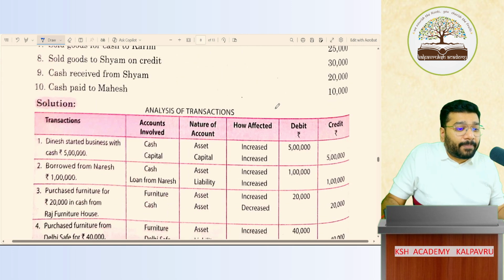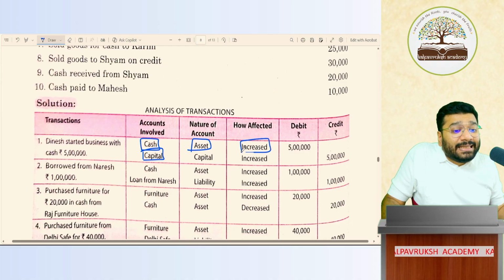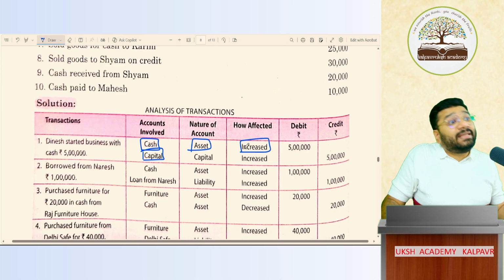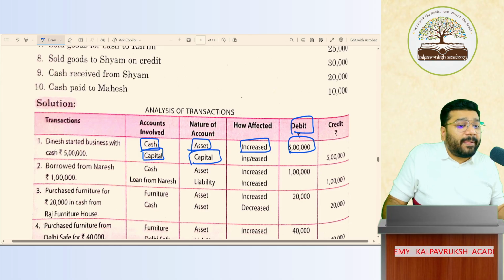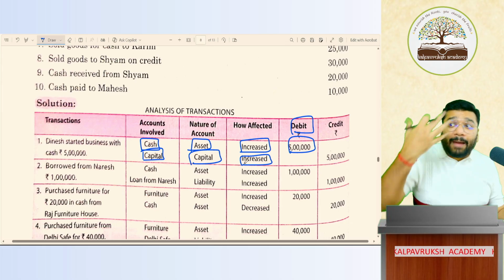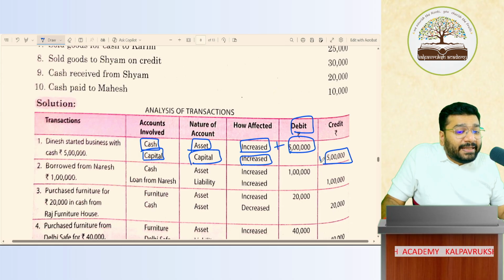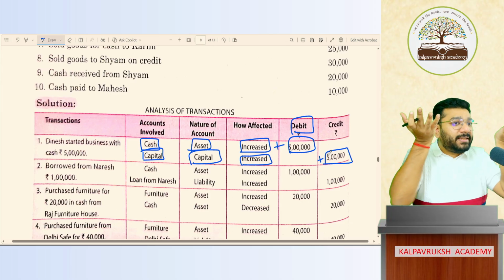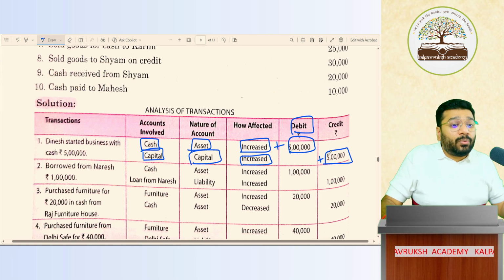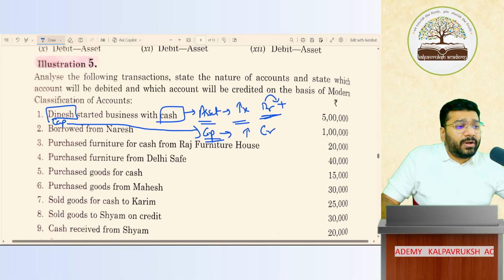So coming back to the answer. Here the accounts involved are cash and capital. Cash is an asset. If I keep on getting cash, my cash balance will increase. To increase the asset balance, I have to give a debit. Capital is a capital balance. If I get more and more capital from the partner, the capital balance will increase. To increase capital, give a credit. So both are acting as plus plus here, because both are increasing. Cash is increasing, capital is also increasing. But one is debit and the other is credit. Got it? Not got it? Tell me. Online people, comfortable so far?